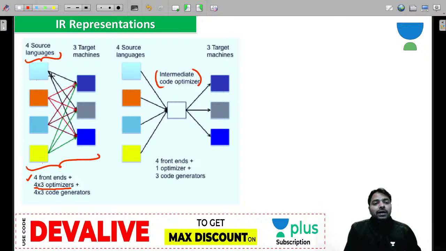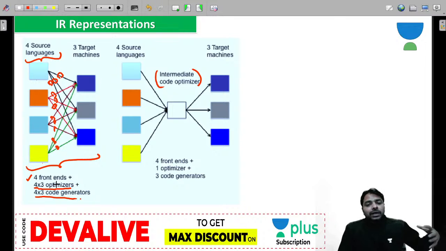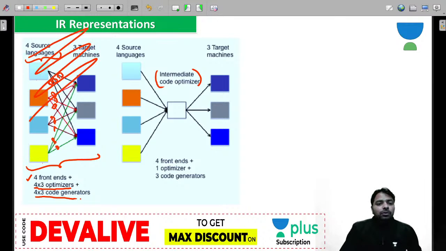12 you require. Here you require 3 separately, and here also separately 3, because you are not separating it, right? It's a part of the implementation, and you need to have a separate code generator for each one. So 12 intermediate code generators and 12 code generators, and this makes it very difficult to implement. So now do not worry much about this side, and I'm not worried about this side.